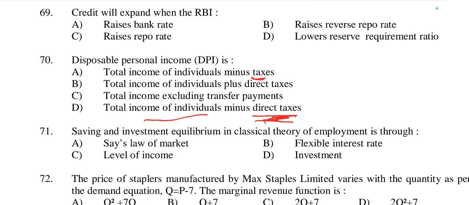Total income of individuals minus direct tax is called disposable personal income, because it is the amount of income that individuals have left after paying direct taxes such as income tax. So it represents the income available for spending or saving. So it is called disposable personal income, total income minus direct tax.